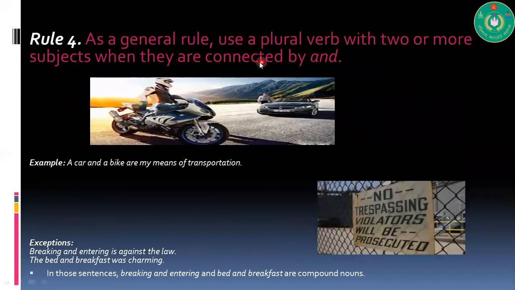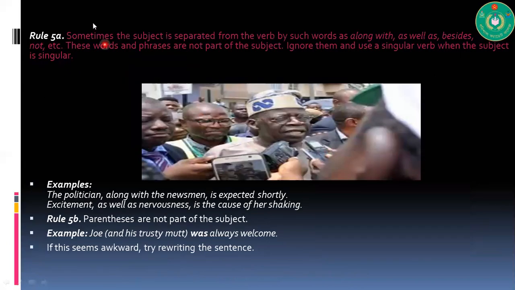As a general rule, we use a plural verb with two or more subjects when they are connected by and. A car and a bike are my means of transportation. Exceptions: breaking and entering is against the law. The bed and breakfast is charming. In those sentences, breaking and entering and bed and breakfast are giving a single idea. There are many controversies regarding this rule, but we have to follow it.